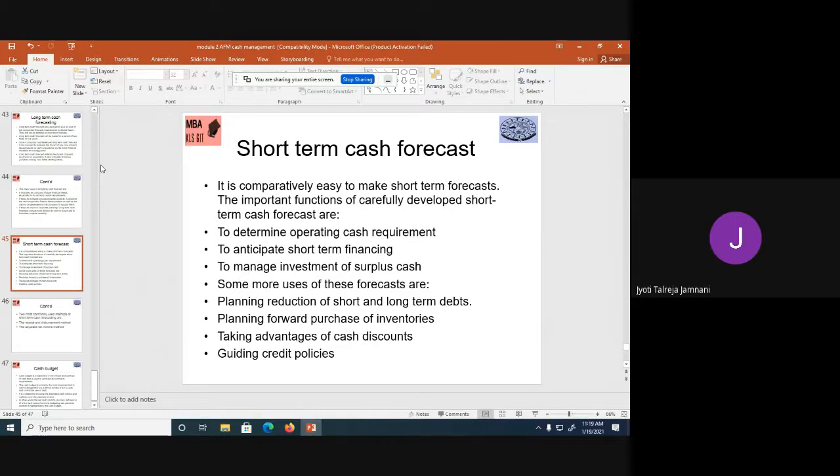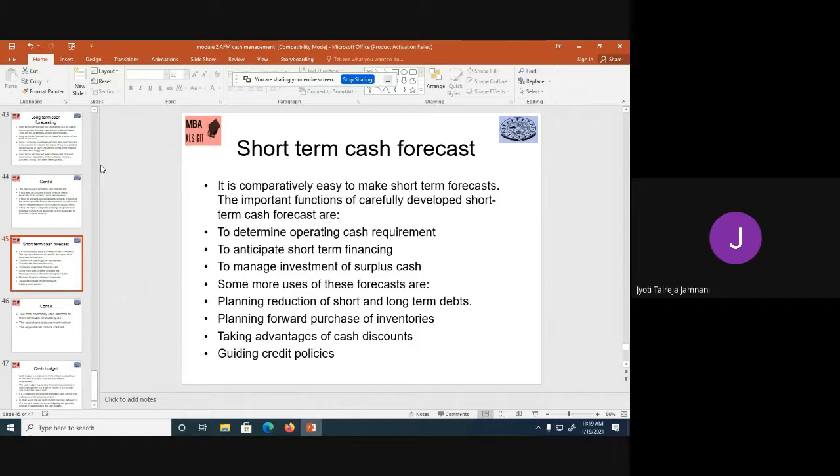Then the short-term cash forecast is used for your working capital requirement. It is comparatively easy to make short-term forecasts. The important functions of a carefully developed short-term cash forecast, why we do it: it helps you to determine the operating cash requirement which you need for day-to-day activities. It will help you to anticipate your short-term financing. It will tell you if you have any surplus cash, and how to manage it.